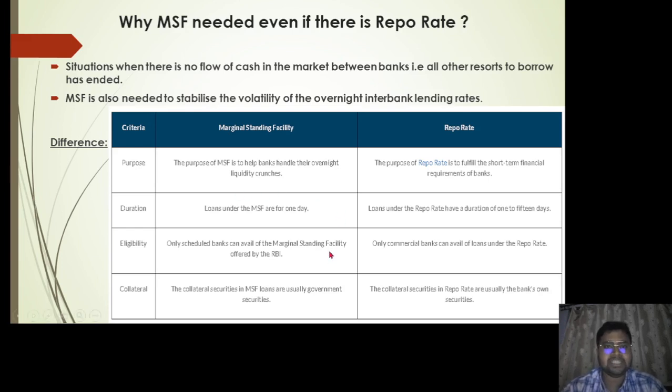So what is the eligibility criteria for the MSF? Only scheduled banks can avail the facility of MSF offered by the RBI, whereas in the case of the repo rate, only commercial banks can avail the facility of loans. Now let's see if collateral is involved or not. Under MSF, the collateral securities are usually government securities, whereas in the case of the repo rate, the collateral securities are usually the bank's own securities.